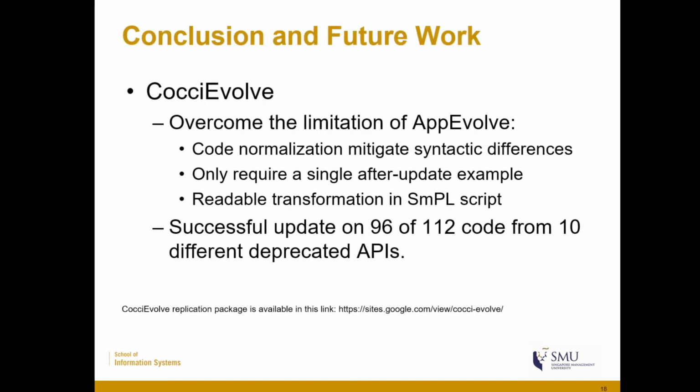So in conclusion, we presented the tool CocciEvolve, which overcomes the limitations of AppEvolve through code normalization to mitigate any syntactic differences, only requiring a single after update example, and a readable transformation in the form of a semantic patch. We have tested CocciEvolve performance on 112 target files and managed to create successful updates for 96 files.